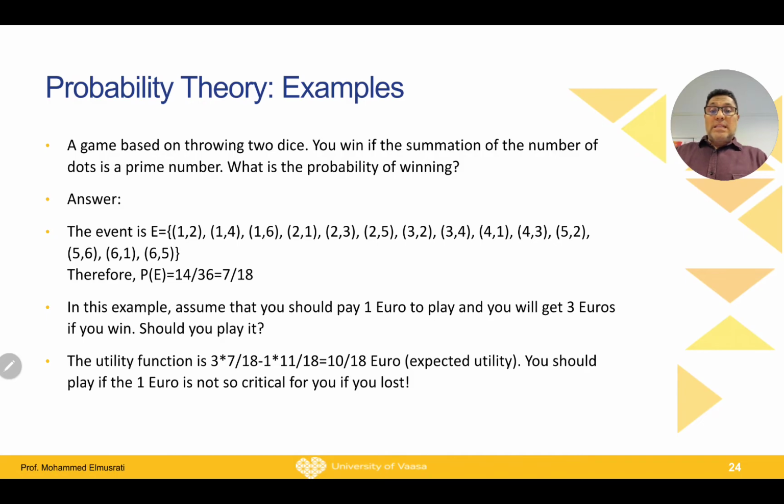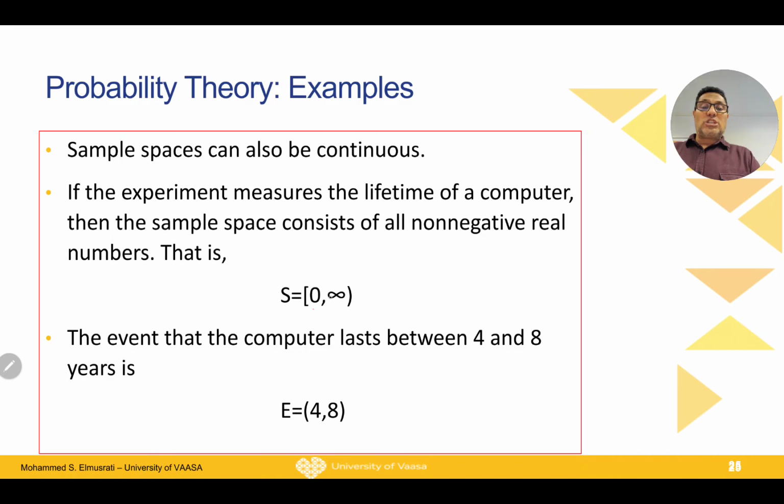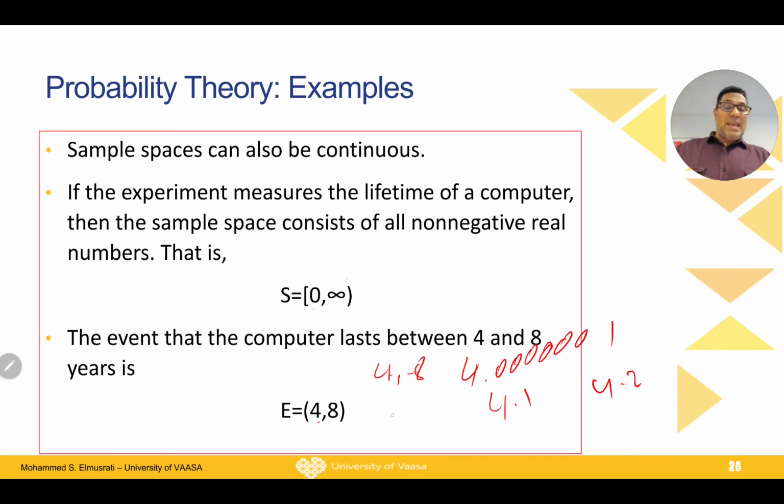Okay. Here we have another example. Samples can also be continuous, as you can see. For example, it can be from 0 included up to infinity, or it can be between 4 and 8, and between 4 and 8 we can have an infinite number of events, because it can be 4.00001, it can be 4.1, it can be 4.2, anything in between 4 and 8. So here we have a continuous interval, which means it has an infinite number of individual values.